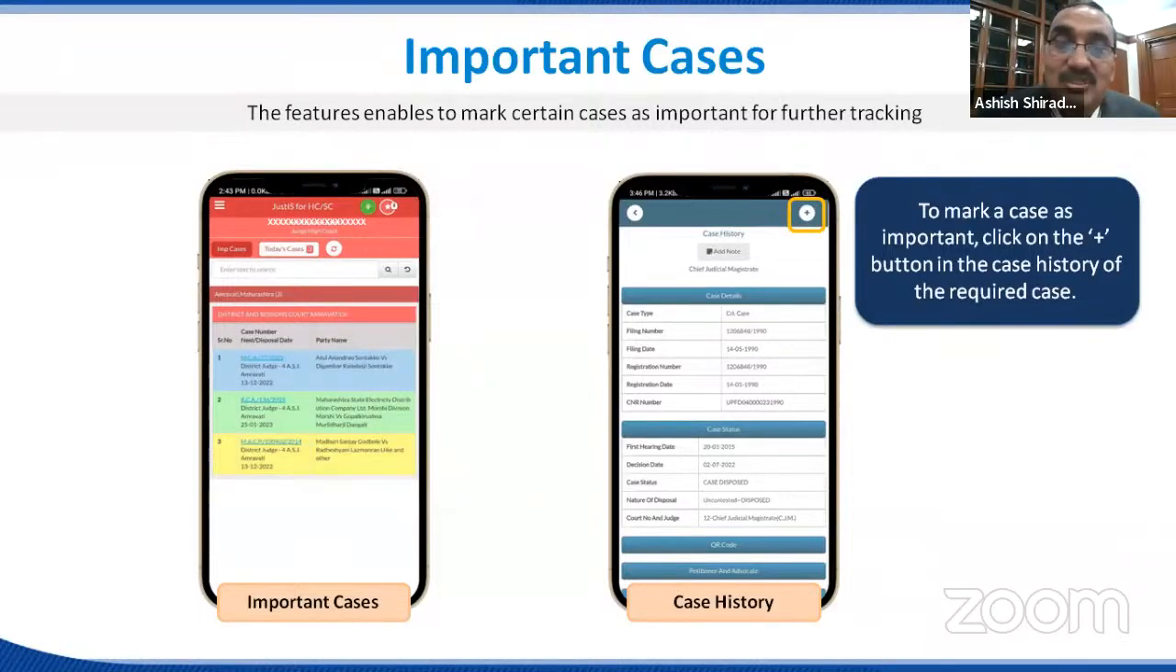Whenever you wish to see the status of those cases, just click on this star icon and you'll be in a position to see those cases along with the current status. So this is a simple feature that enables you to mark certain cases as important, which will assist you in further tracking those cases to see their daily progress.